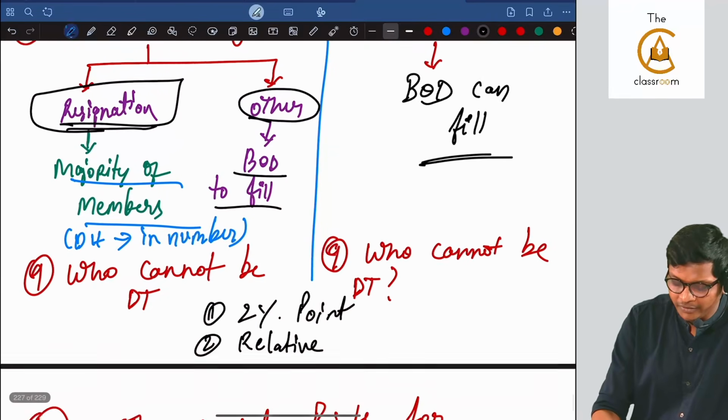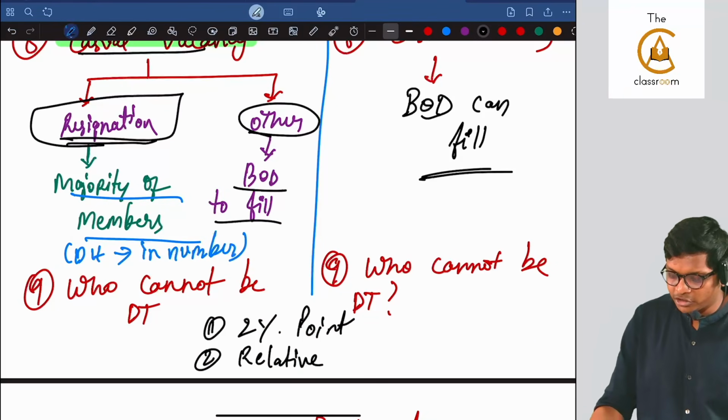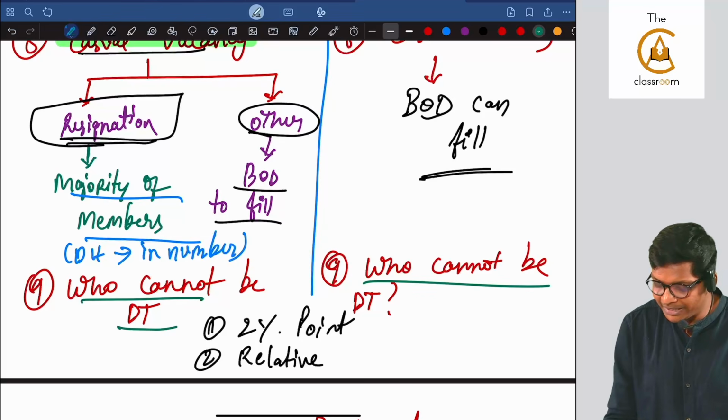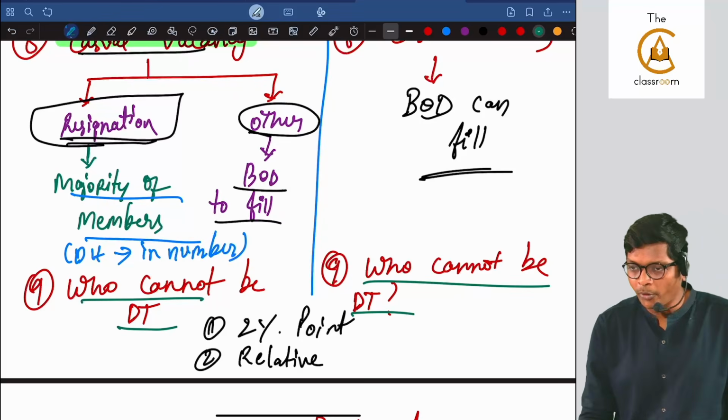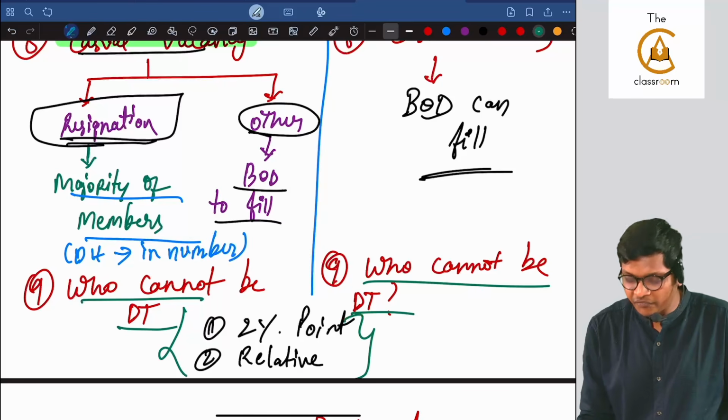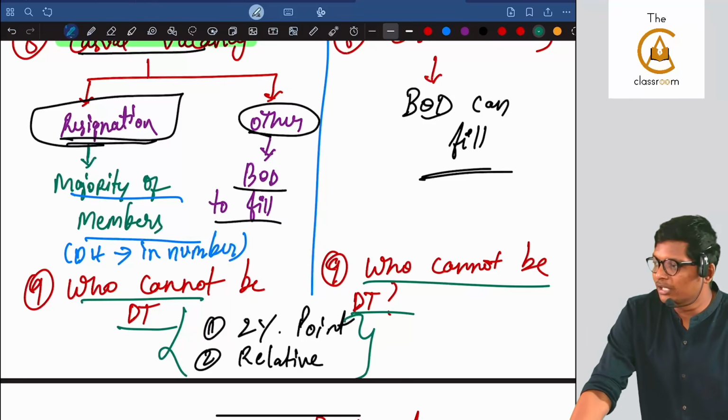Let's come back. We are towards the end of the comparison over here, guys. Follow. Who cannot be a debenture trustee? "Only 2 points are there, sir." No, there are many points. I am only reading the points of difference over here. "Sir, what are you trying to say?"